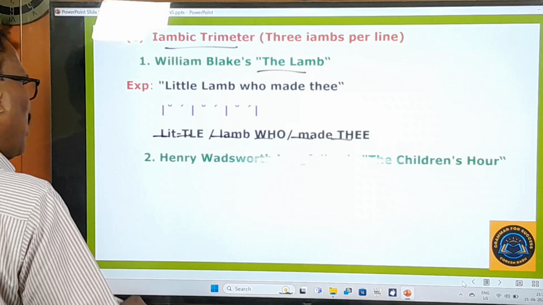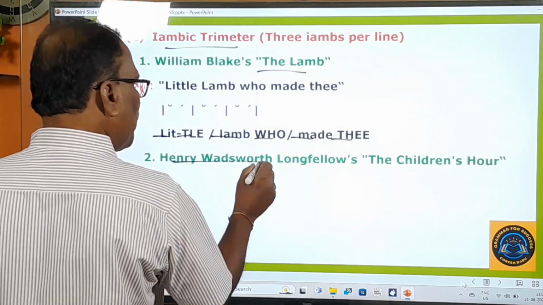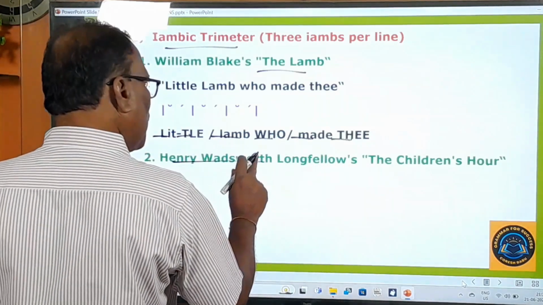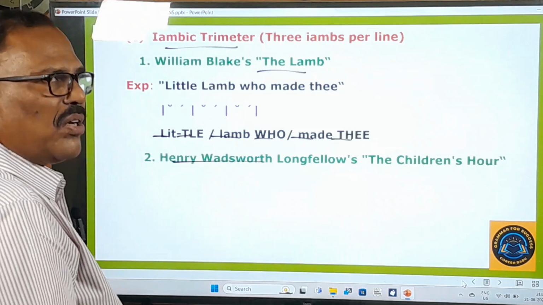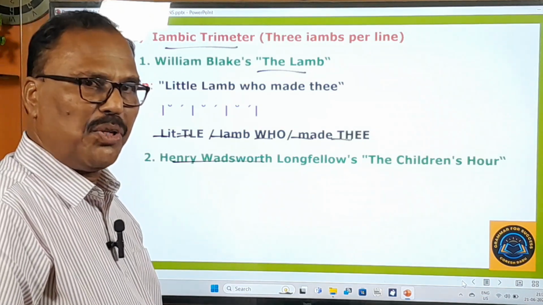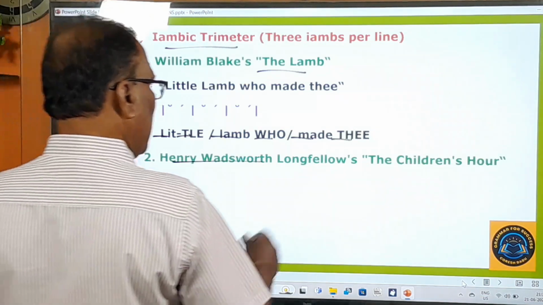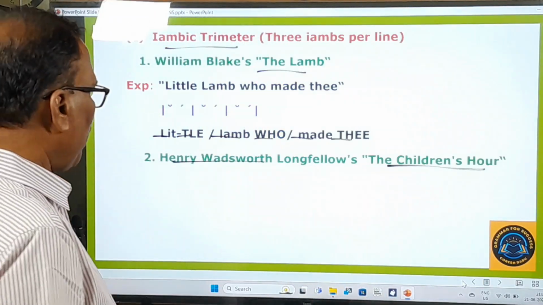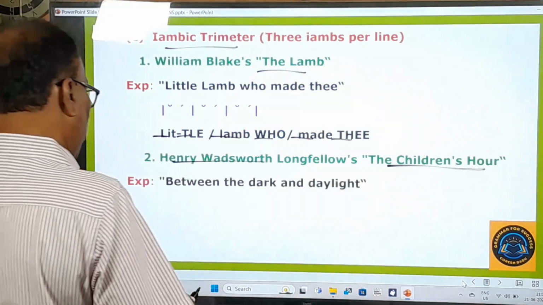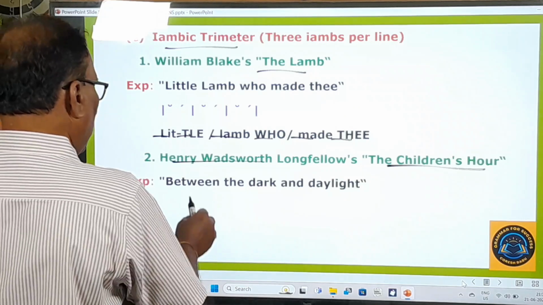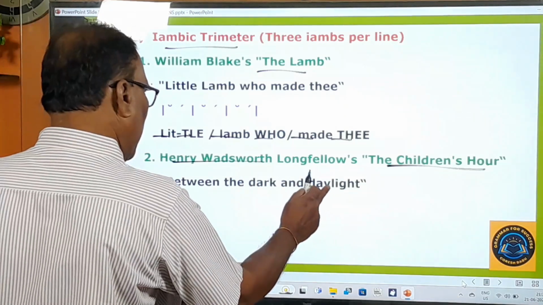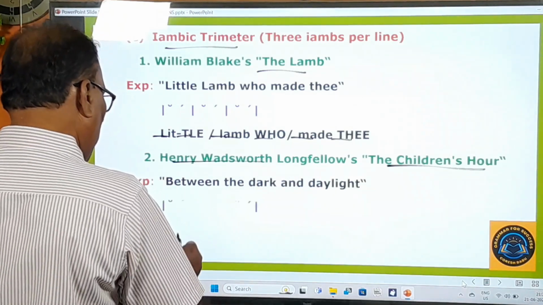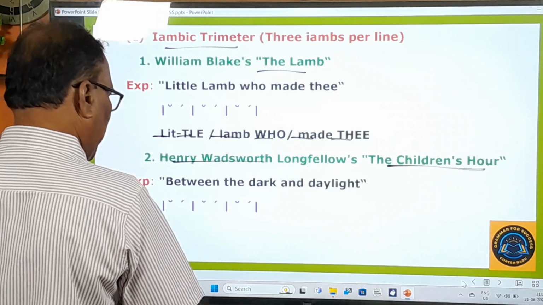And here one more example is given from Henry Wadsworth Longfellow. That's why we call him shortly and sweetly H.W. Longfellow. Okay, yes, Longfellow. The Children's Hour, that poem is there. From that poem, one poetic line is taken for division of this iambic trimeter. So: between the dark and daylight. So this is one line, and here see, three feet will be there.